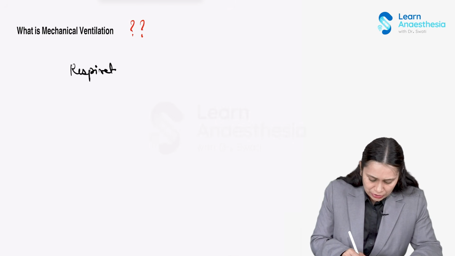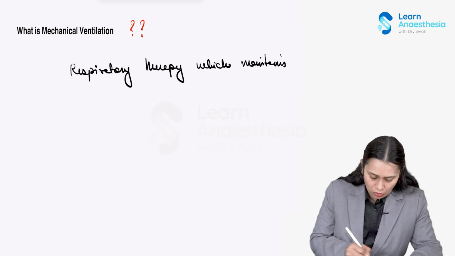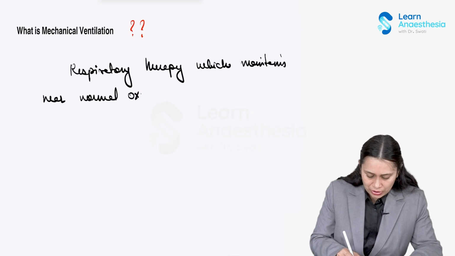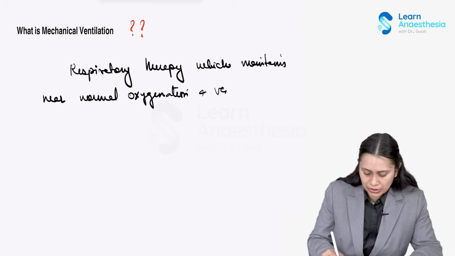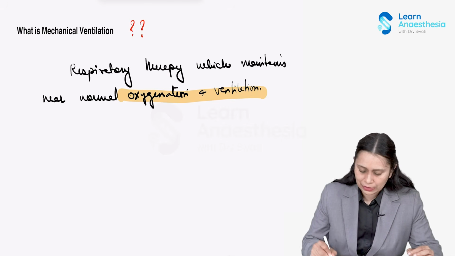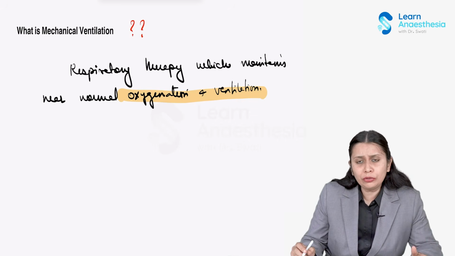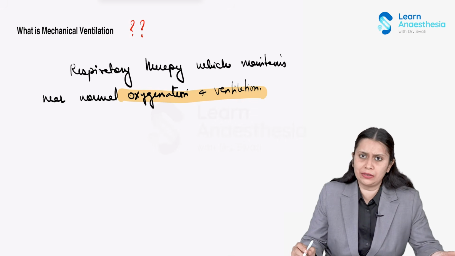It is respiratory therapy which maintains near normal oxygenation and ventilation of the patient. Now, this derangement of oxygenation and ventilation, as I said, can happen due to primary respiratory diseases or due to so many non-respiratory diseases.